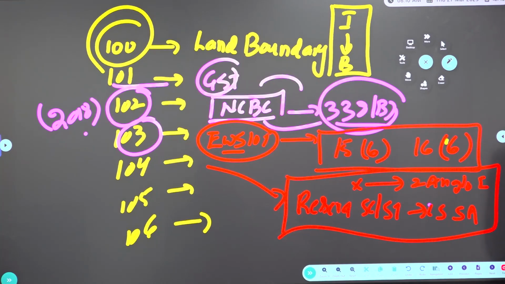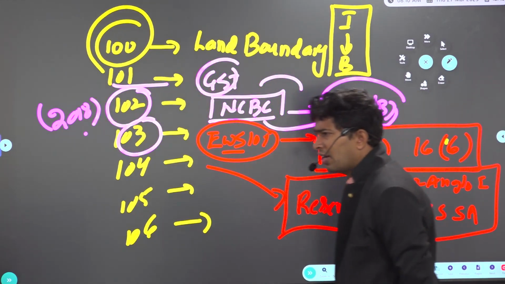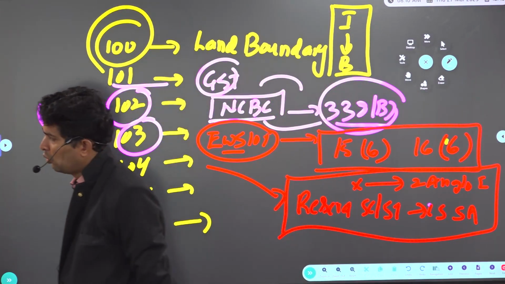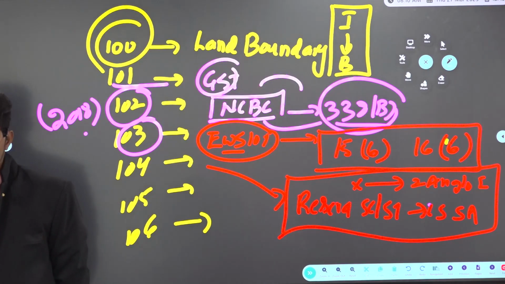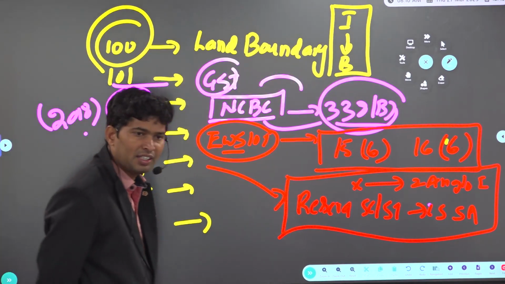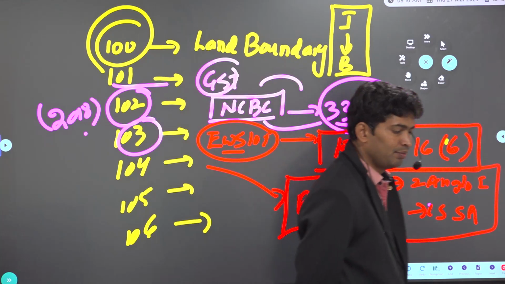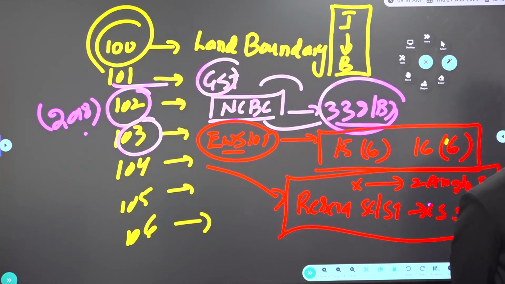Who was supposed to nominate? The President used to nominate, but we did not extend this in the 104th CAA. But what did we extend? Reservation for SCs and STs in Lok Sabha and state assemblies. Is reservation for SCs and STs available in Rajya Sabha? No. Is it available in state assemblies? Yes.